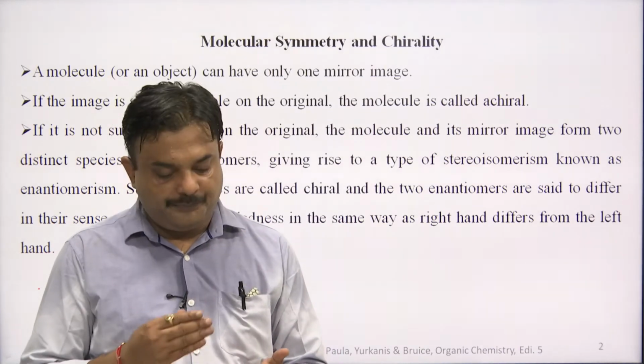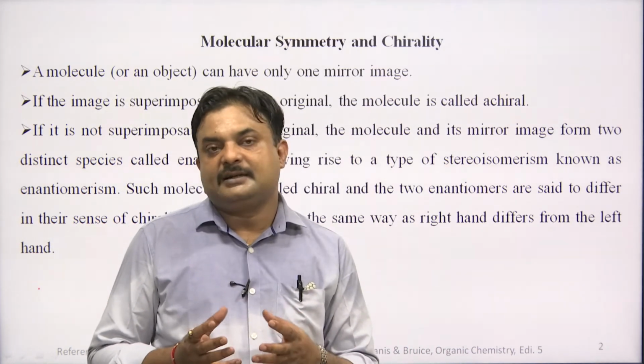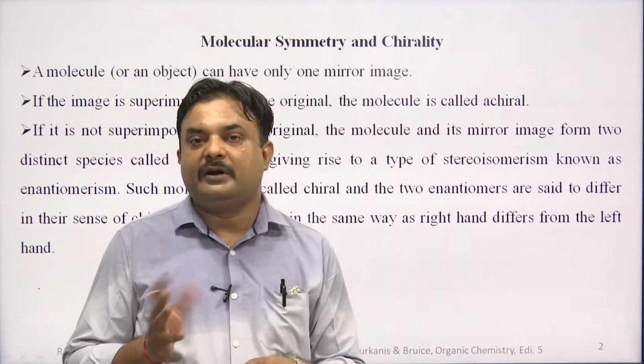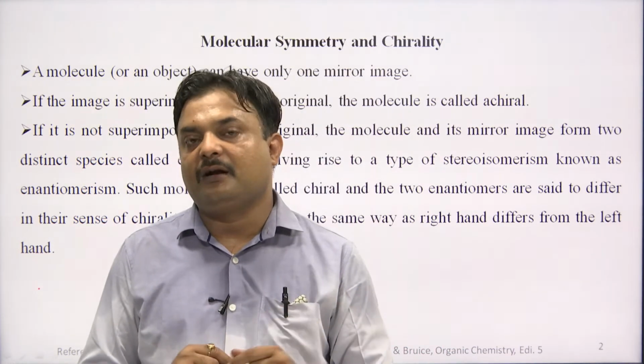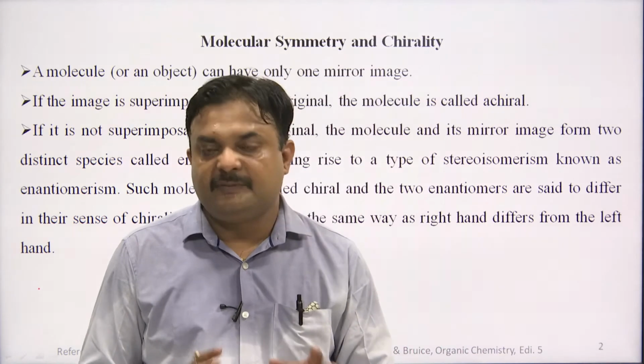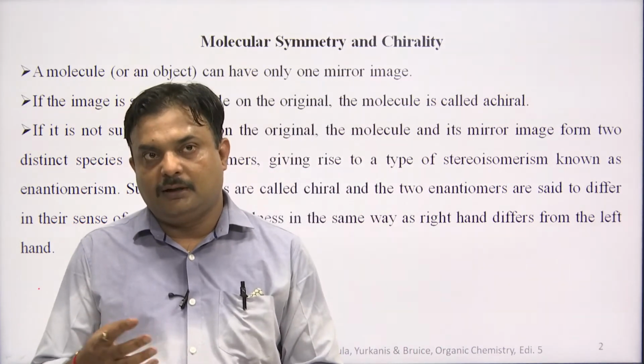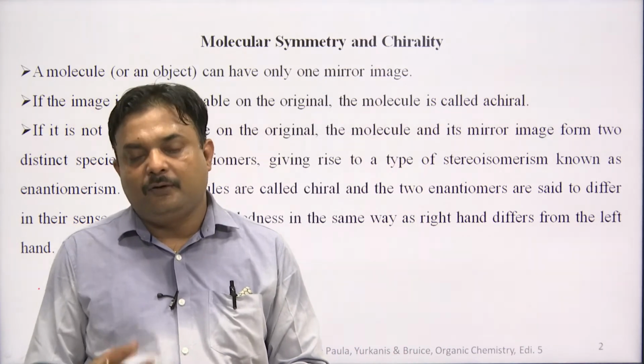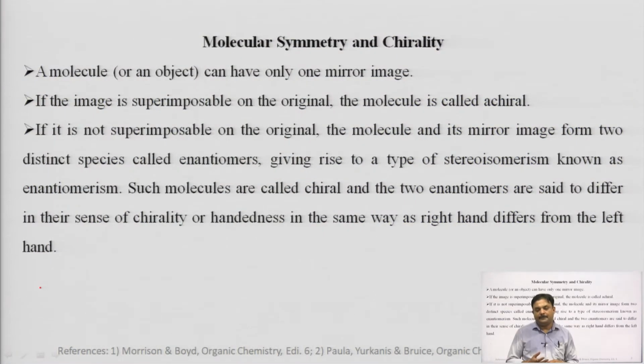First of all, we discuss symmetry and chirality. We already know about chiral molecules, the chiral carbon, and the elements of symmetry, but we will take a look at those topics again in a very short time. A molecule or an object can have only one mirror image. If the image is superimposable on the original, the molecule is called achiral. We know this already, but I am just revising.